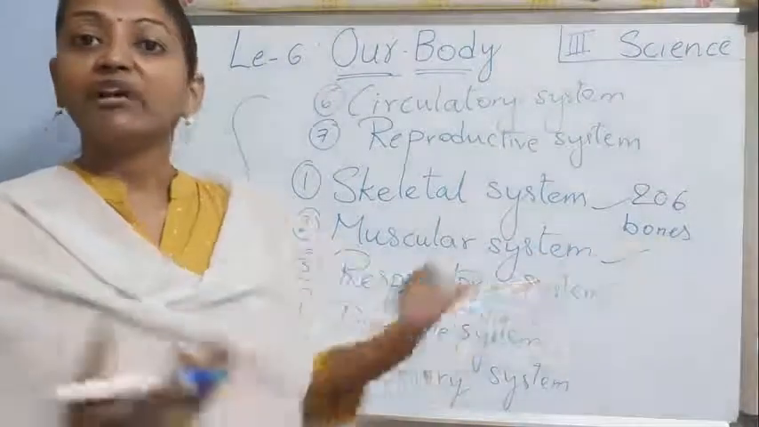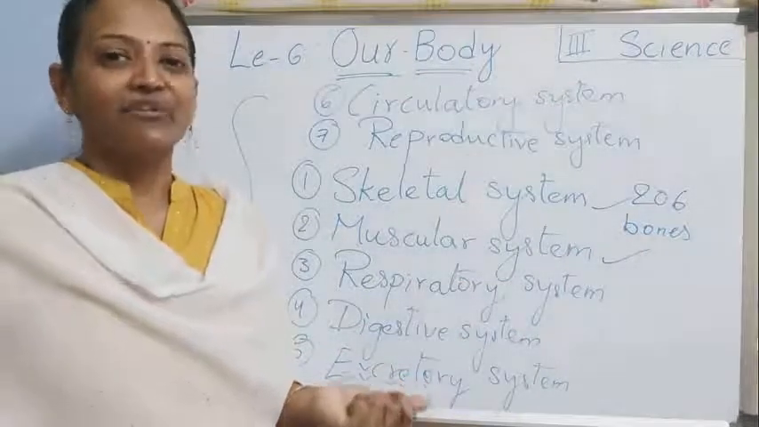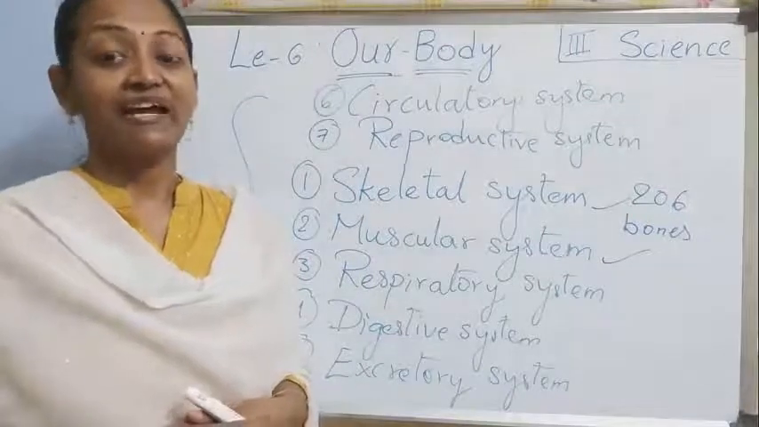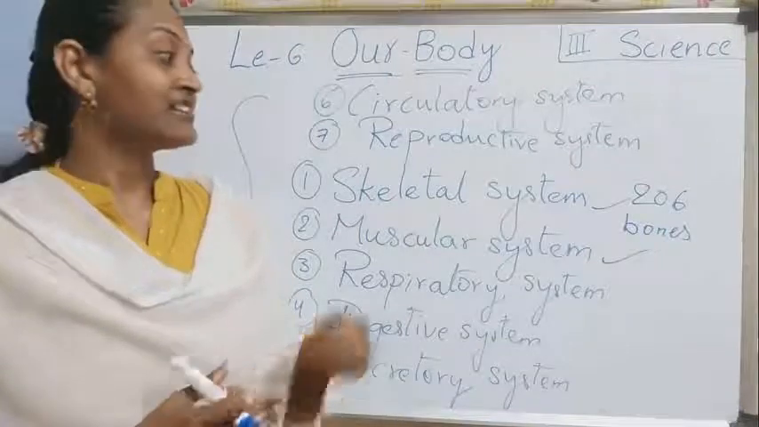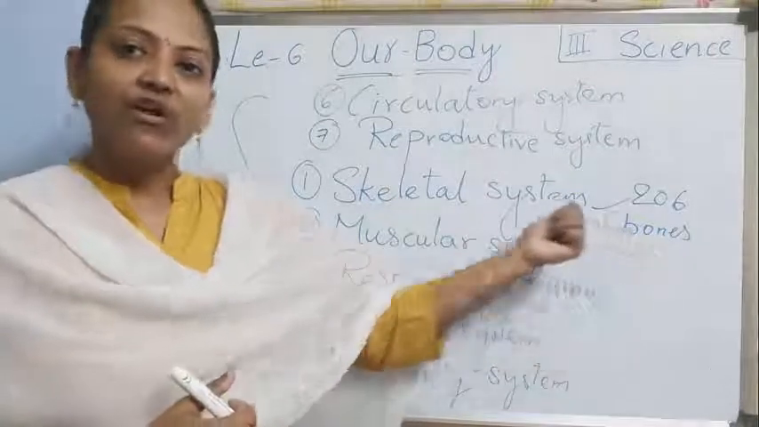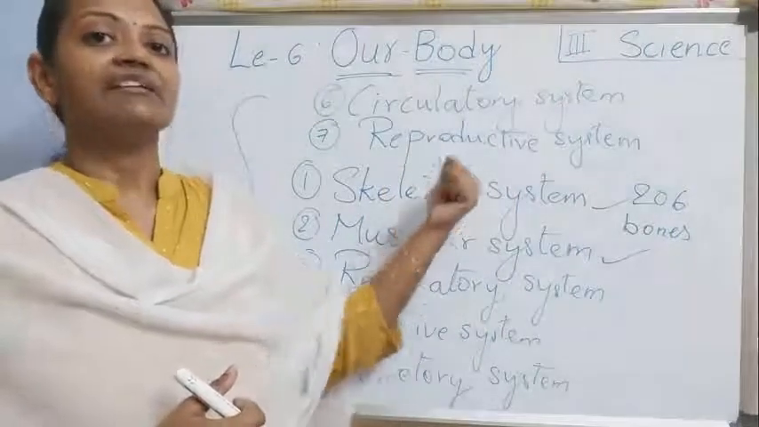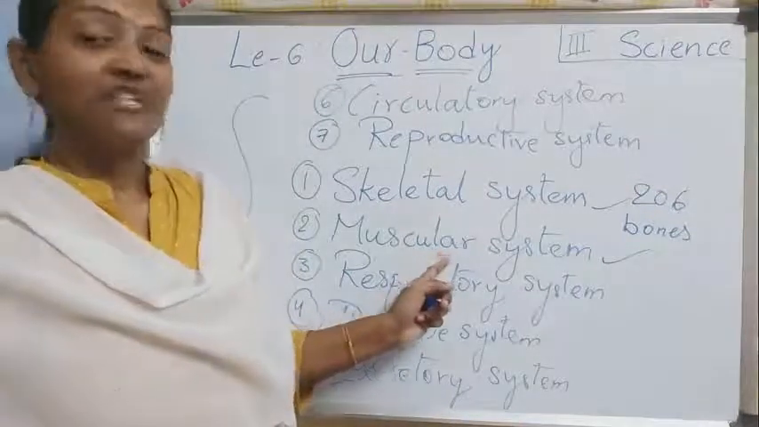Without bones we cannot stand straight, right children? We will fall like this. Why? Because bones give us shape. Got it? And support to our body. Which one gives us shape and support to our body? Nothing but bones. So all bones together form the skeleton. That system comes under the skeletal system. Got it, children?